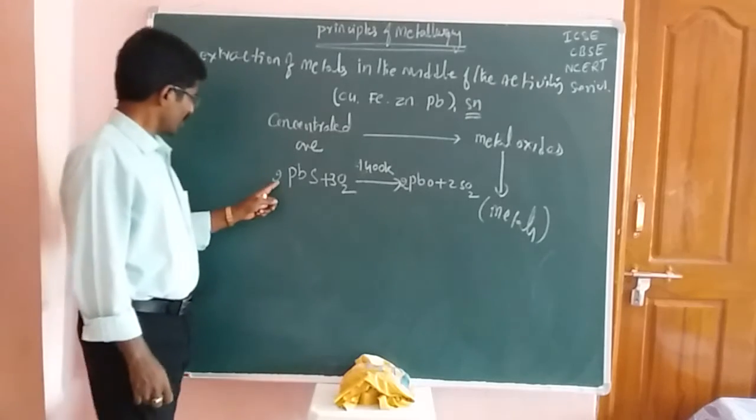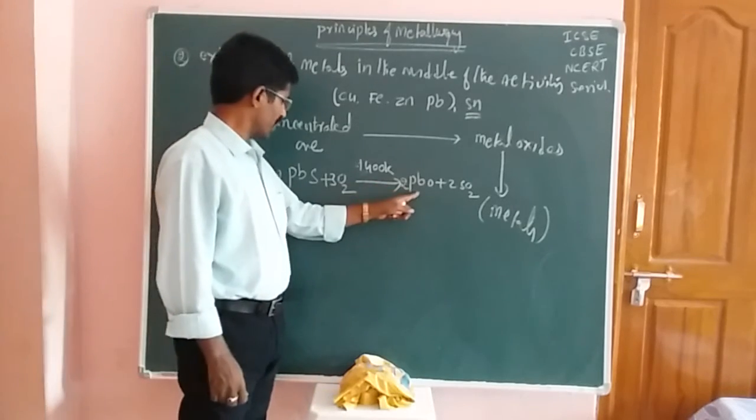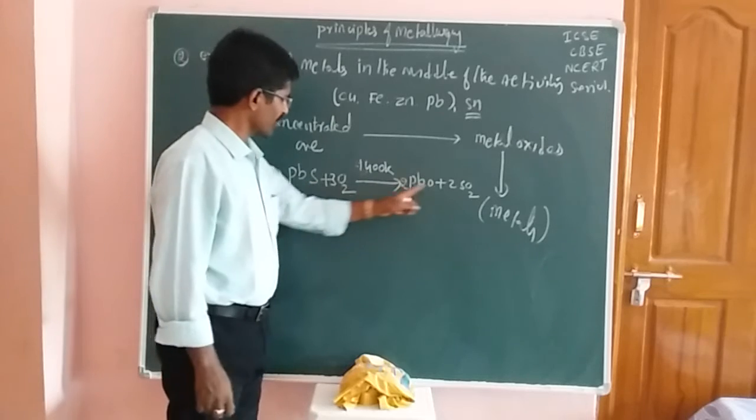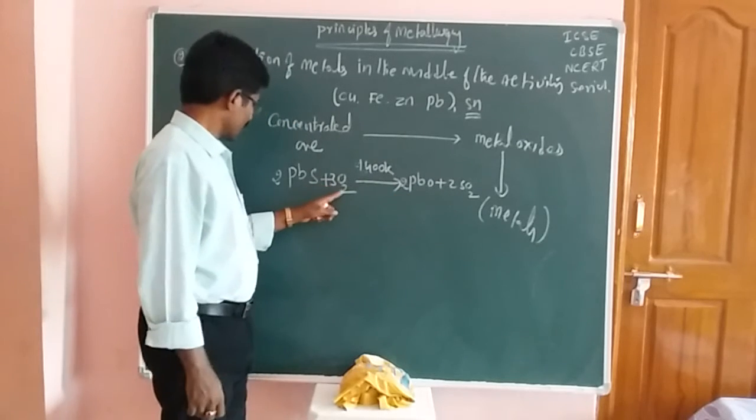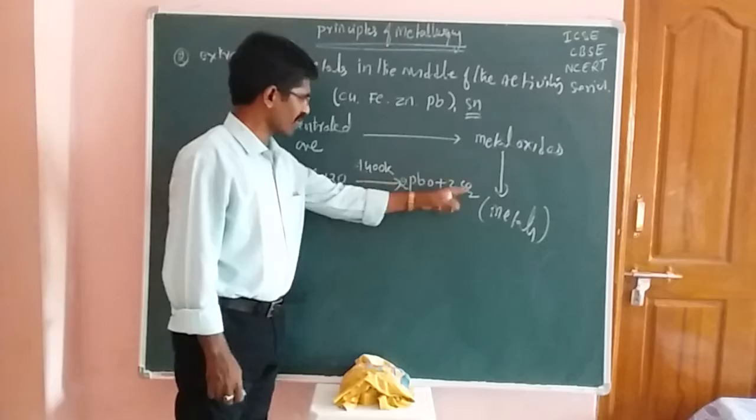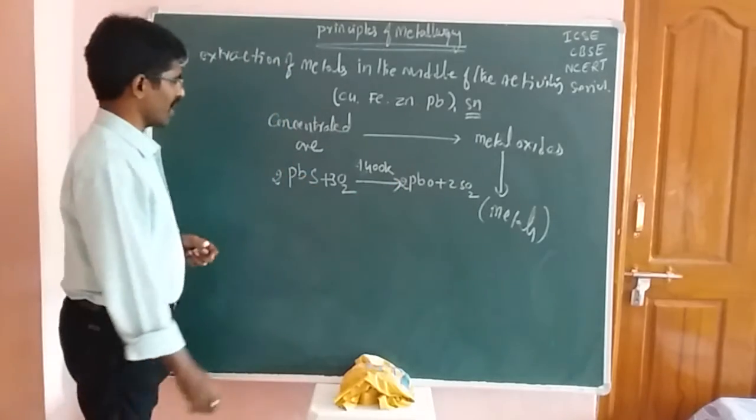Okay, students. Now here 2 lead atoms, 2 lead atoms. Okay, now 2 sulfur atoms, 2 sulfur atoms. Okay, students, 2 times 3 is 6. That means here 2 and here 4. So this is the balanced equation.